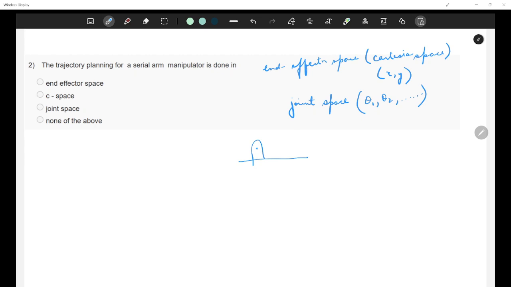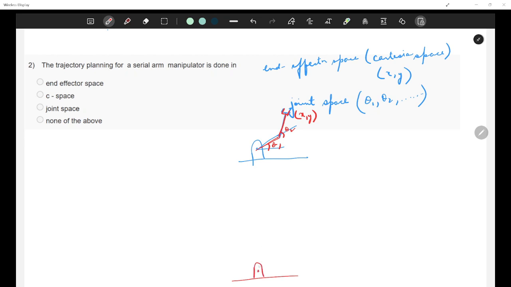Now, the trajectory planning of a serial arm manipulator, let's say a 2-arm manipulator having the end effector here. Okay, this is your 2-arm manipulator. Then the end effector position is given by x, y, and theta 1 and theta 2 are the joint space parameters. Now, if we are supposed to plan a trajectory for this serial arm manipulator, then where would we plan? Let me draw this once again.